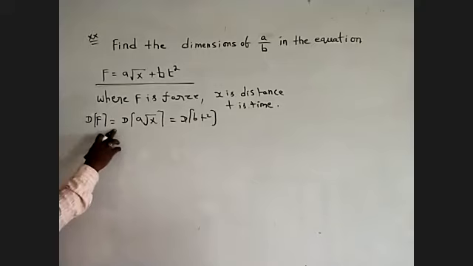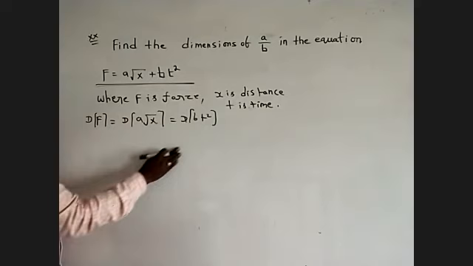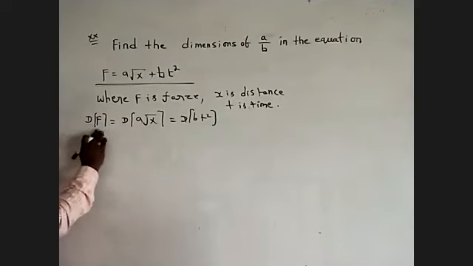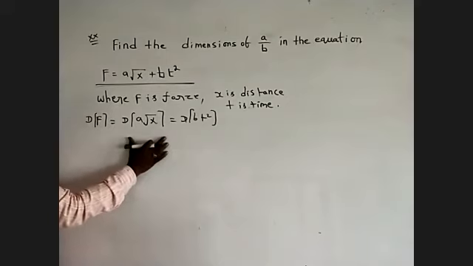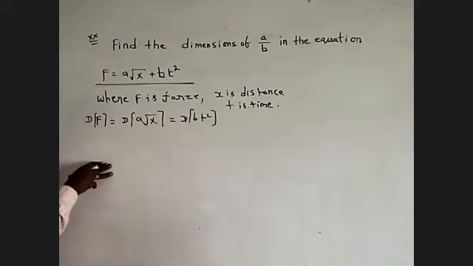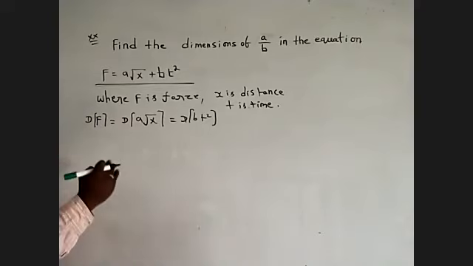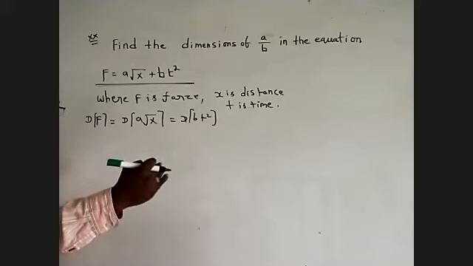I wrote this equation according to the principle of homogeneity.